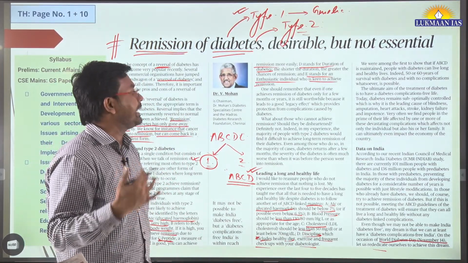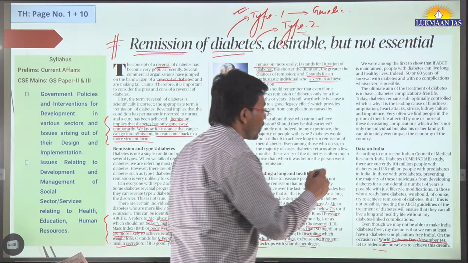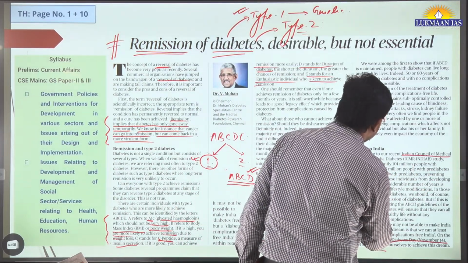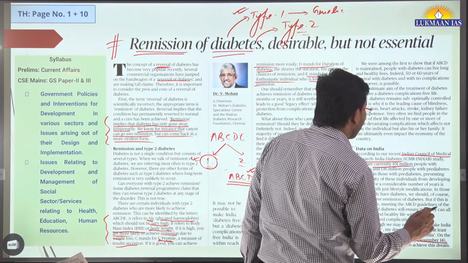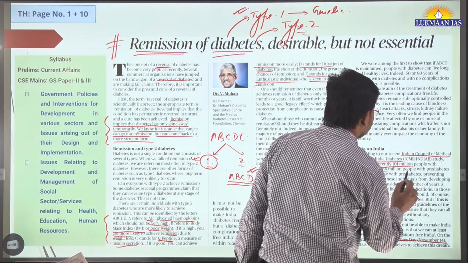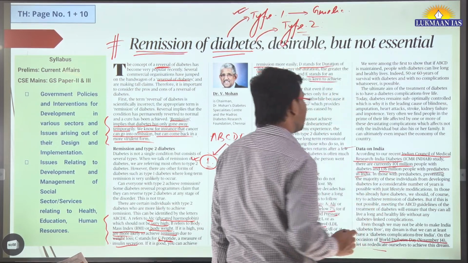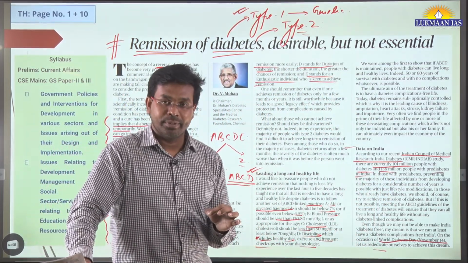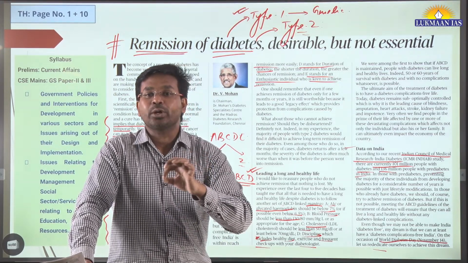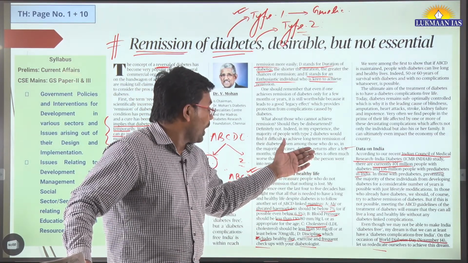And if we talk about data related to India, according to a recent Indian Council of Medical Research India Diabetes study, there are currently 101 million people with diabetes and 136 million people with pre-diabetic conditions in India. 101 million people, you understand? It is 10 crore people who are diabetic.